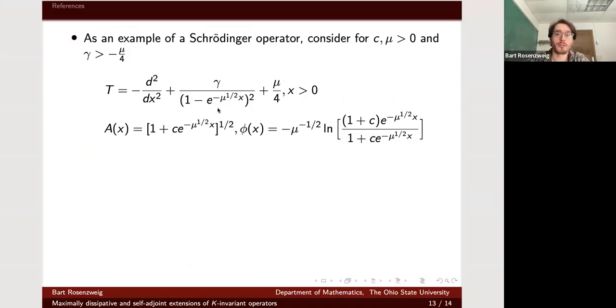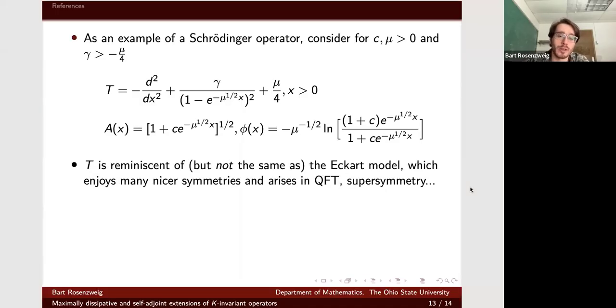Again, this is a curious operator. It behaves like 1 over x squared at the origin, sort of like Bessel, but it goes to a constant as x goes to infinity, I think I have that right. So it's not like Bessel in that regard. Here is this complicated similarity transformation, which this operator satisfies. It's a calculation using these known solutions, these functional equations.